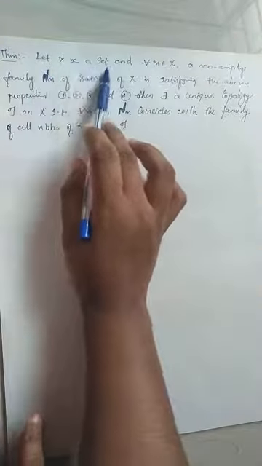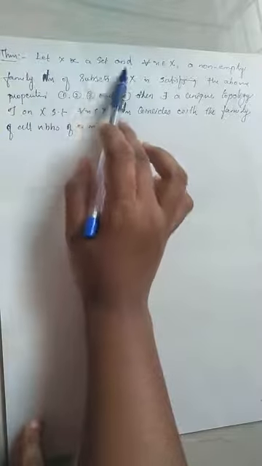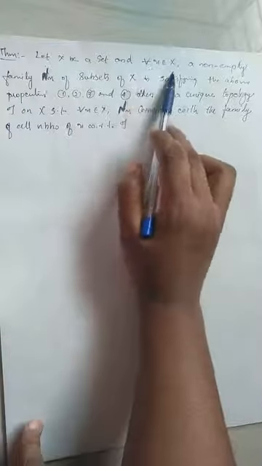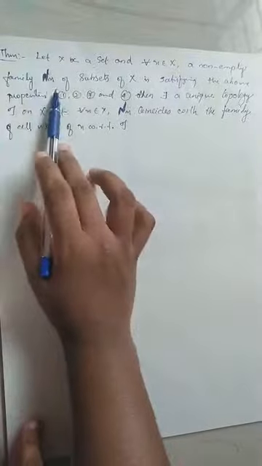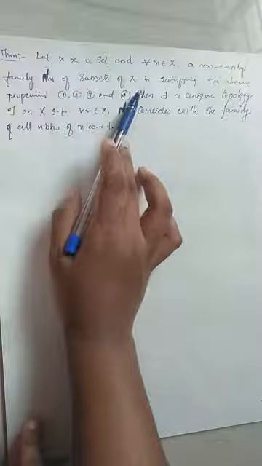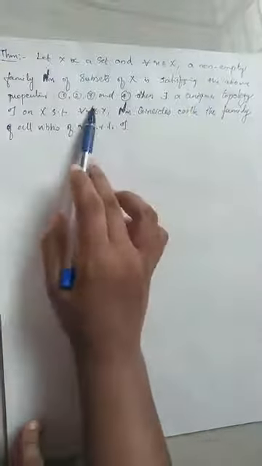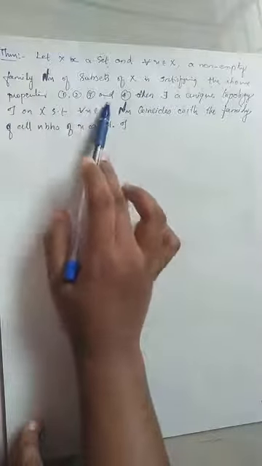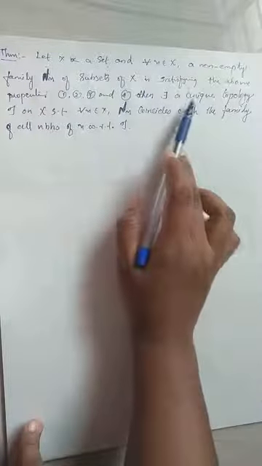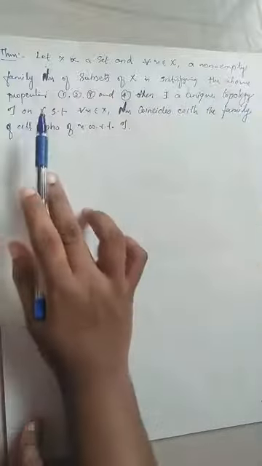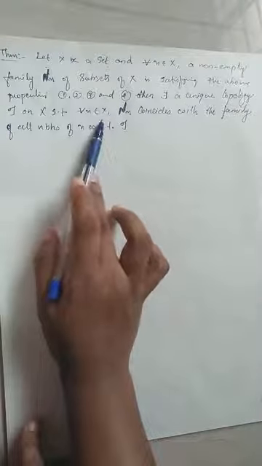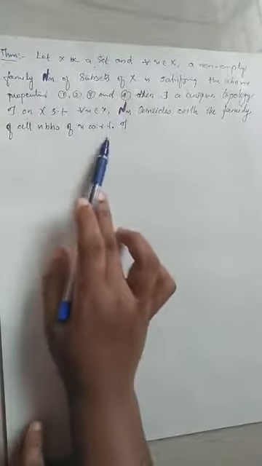So next we have a theorem related to this neighborhood system. Let me explain. Let capital X be a set, a normal set, and for every x in capital X, a non-empty family Nx of subsets of capital X satisfying the above properties of neighborhood system 1, 2, 3 and 4. Then there exists a unique topology tau on X such that for every x in X, Nx coincides with the family of all neighborhoods of x with respect to tau.